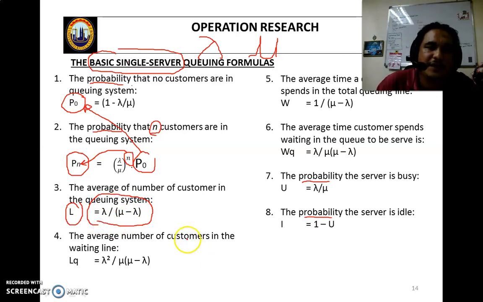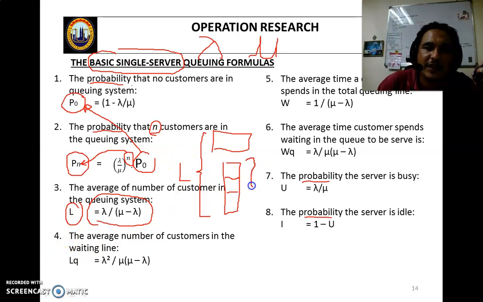The average number of customers in the waiting line: we have a server and we have a waiting line. For criteria number 3, L covers all customers in the queuing system. For LQ, only the queuing line.